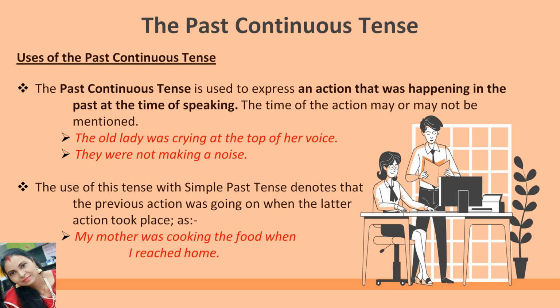The second use is with the simple past tense. It denotes that the previous action was going on when the later action took place. For example, my mother was cooking the food when I reached home. Here we are using the simple past tense, and it denotes that the previous action was going on when the later action took place.